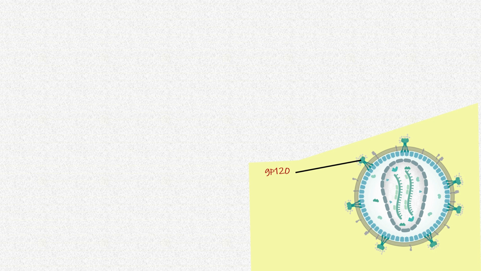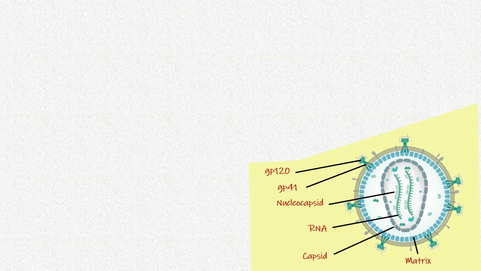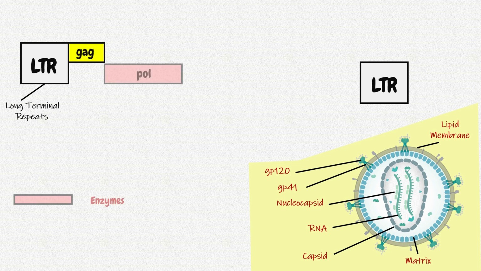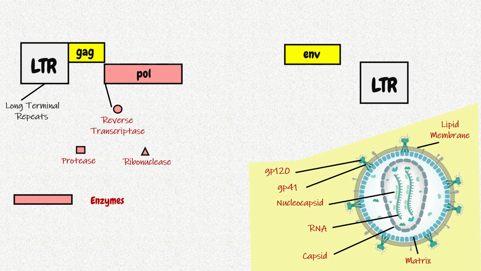The HIV genome comprises approximately 10 kilobases. It also has glycoprotein 120, glycoprotein 41, nucleocapsid, RNA, capsid, matrix, and lipid membrane. HIV has long terminal repeats. The protein encoding genes are GAG, which is group-specific antigen, POL, which is reverse transcriptase and other enzymes such as protease and ribonuclease, and ENV, which is integral membrane protein.